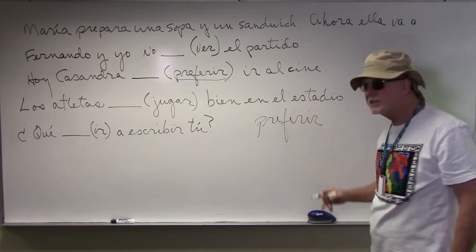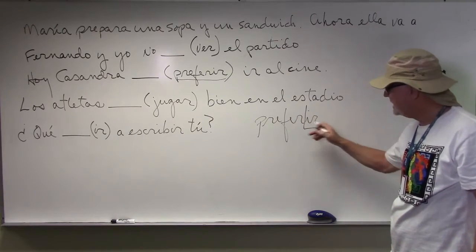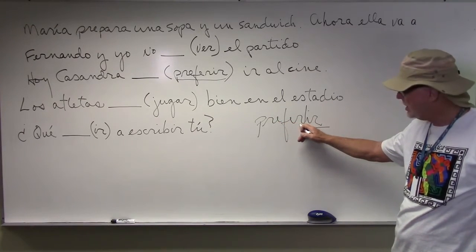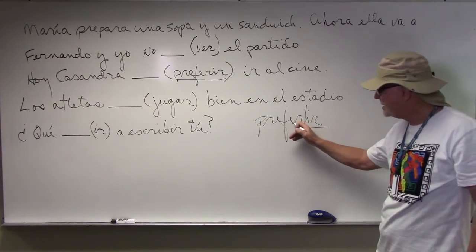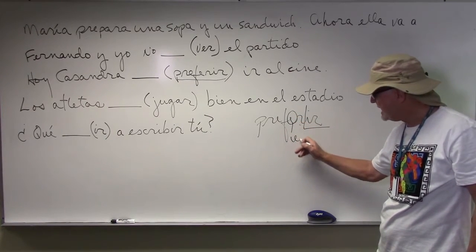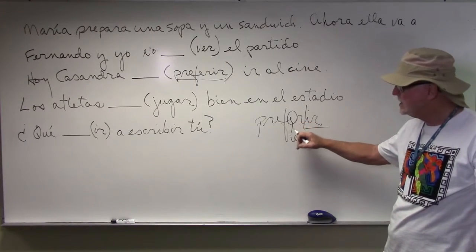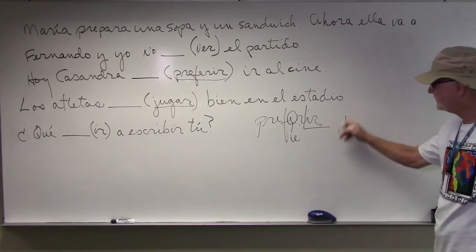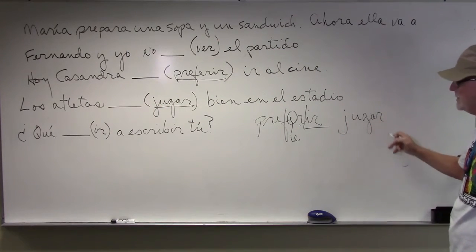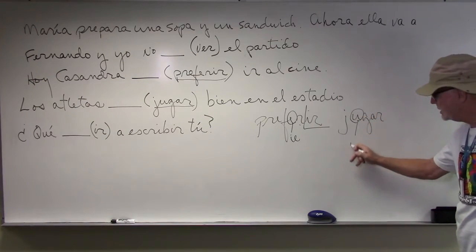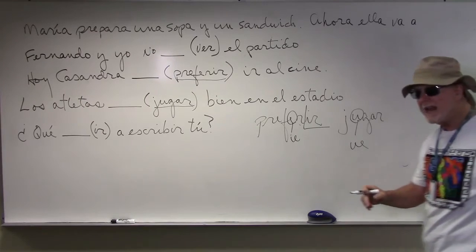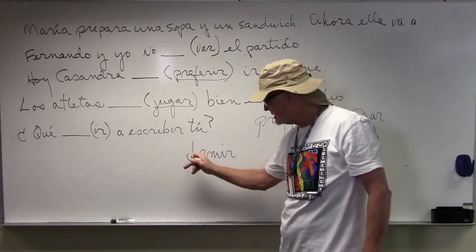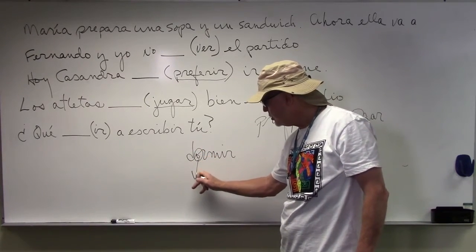Preferir. What's the stem of the verb? The stem of the verb is prefer, P-R-E-F-E-R. So, what are we talking about changing? We're talking about changing the E to I-E. Or in a verb like jugar, we're talking about changing the U to U-E. Or in a verb like dormir, D-O-R-M-I-R, to sleep, we're talking about changing the O to U-E.